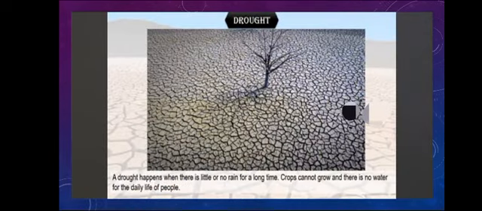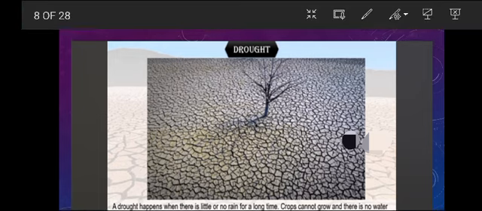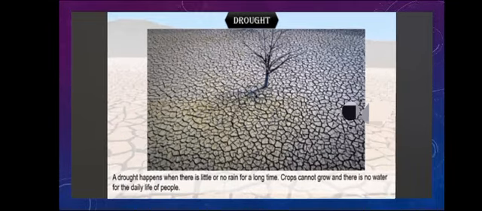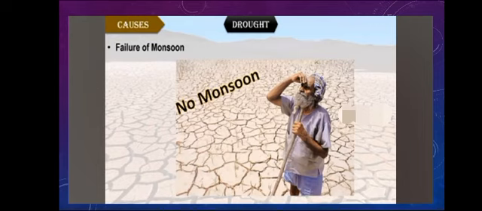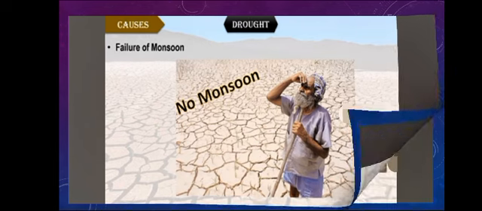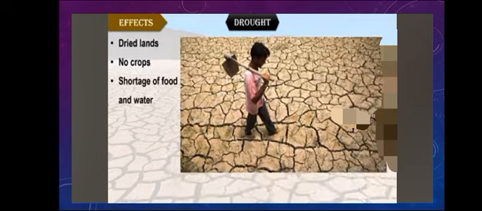Next is drought. A drought happens when there is little or no rain for a long time. Crops cannot grow and there is no water for the daily life of people. Causes of drought: failure of monsoon. Effects: dried lands, no crops, shortage of water and food.